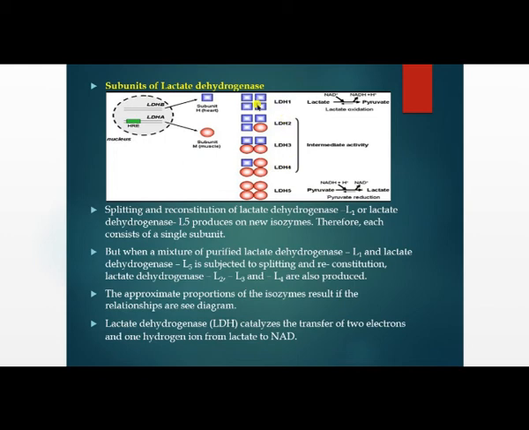When you remove one subunit from LDH1 and add it into LDH5, you are replacing a muscle subunit with this heart subunit in LDH5. So it has 3 muscle subunits and 1 heart subunit. It means this is LDH4.